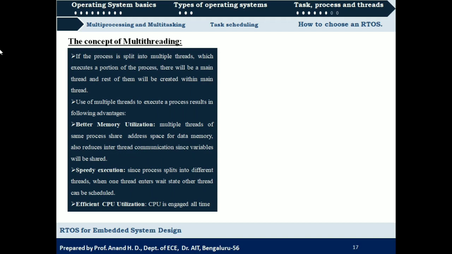Suppose there is any IO requirement or any resource requirement, that particular thread can be halted and other threads which may not require any IO or any shared resource at that point of time will be scheduled and execution continues. As a result, the speed of execution will be increased. And then efficient use of CPU, that is, efficient CPU utilization can be achieved as the CPU will be engaged all the time. So the CPU will not be resting or in sleep mode.